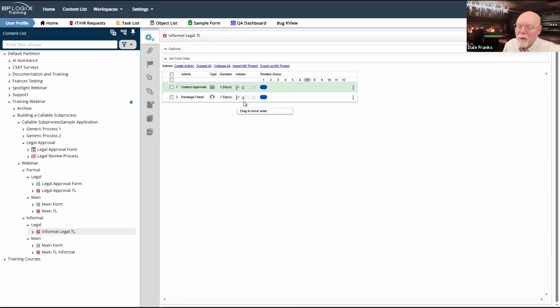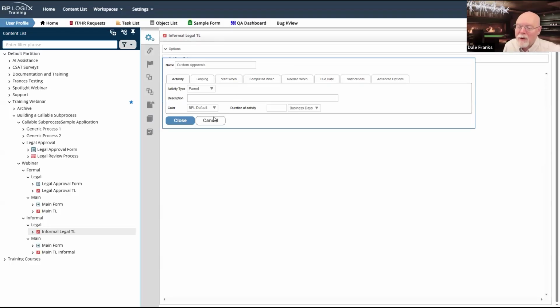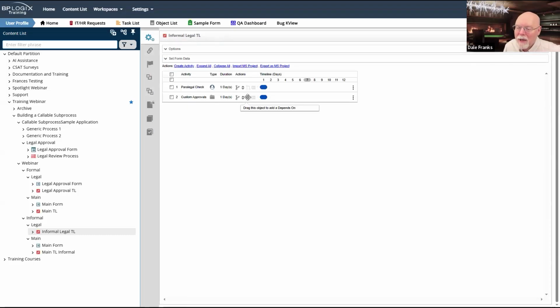Why did I move it? Well, I thought I did the depends on. Okay, let's try again. Oh, that moves it under another parent. Where's my depends on? Right there. Oh, I'm dragging the wrong icon. Okay, there we go. Now our parent activity is dependent.